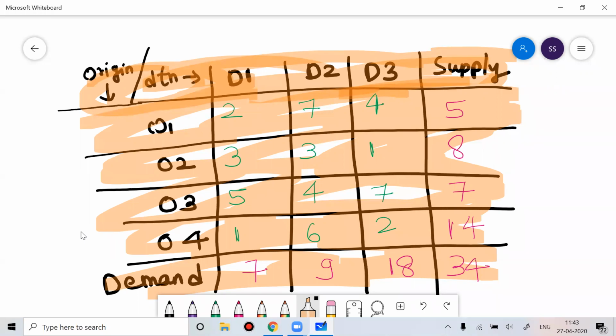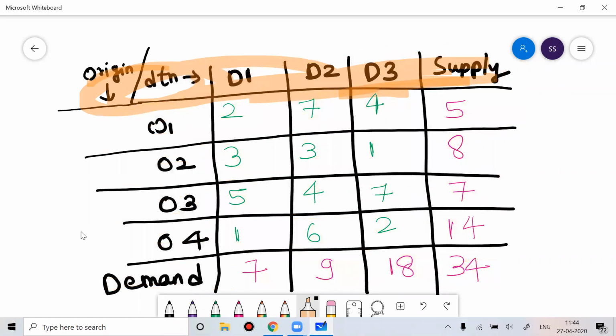Now, in the case of the assignment problem, the given matrix should be a square matrix. But for the transportation problem, that doesn't matter. A square matrix means the number of rows should be equal to the number of columns. If you see in this problem, you have 4 rows and 3 columns. So it's a rectangular matrix. It is not a square matrix.